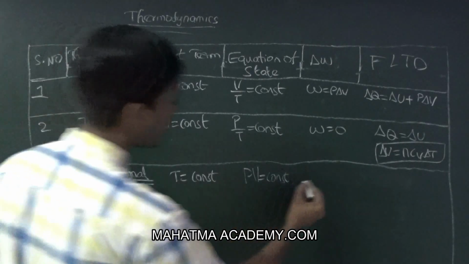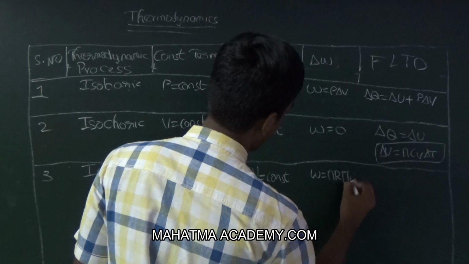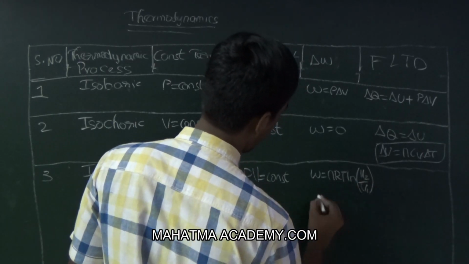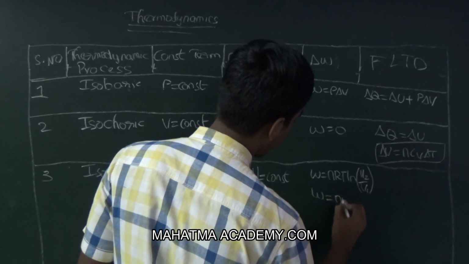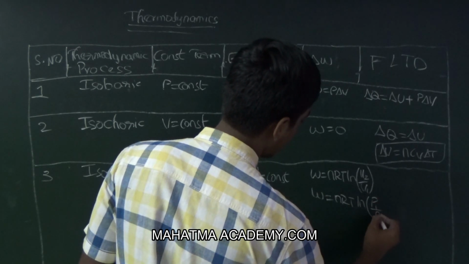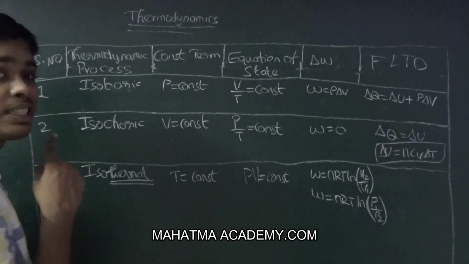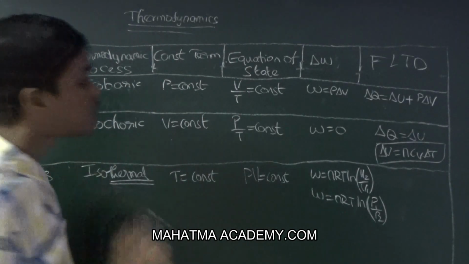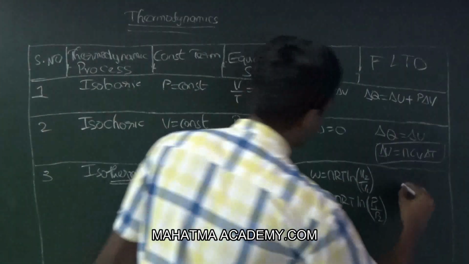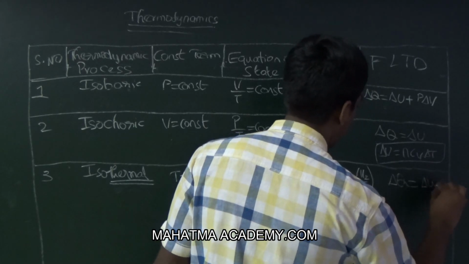Now the work done will become nRT into ln V2 upon V1, or W is equal to nRT into ln P1 upon P2. Here the temperature is constant, so delta U will become 0. So delta Q is equal to delta W.